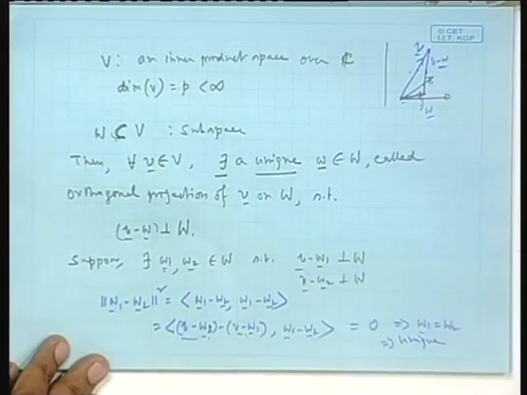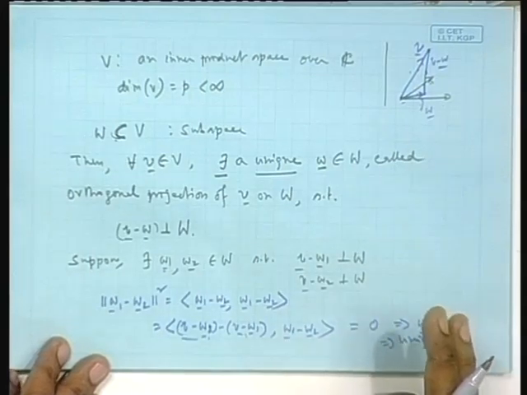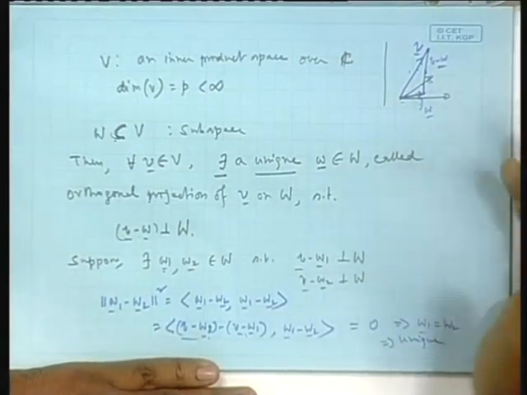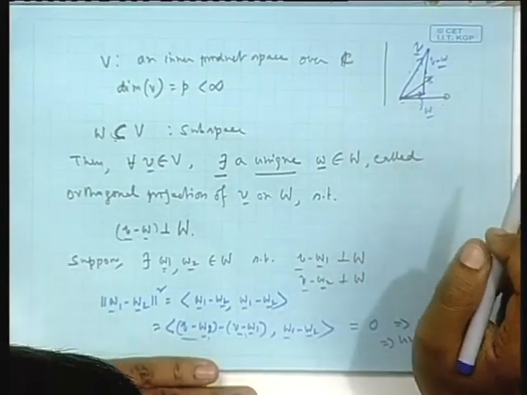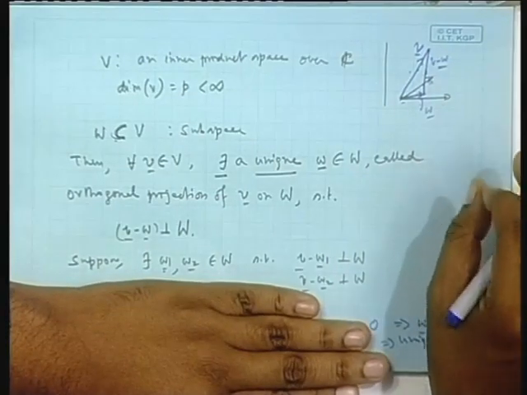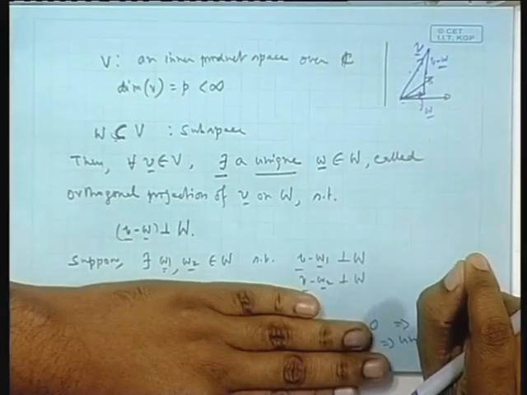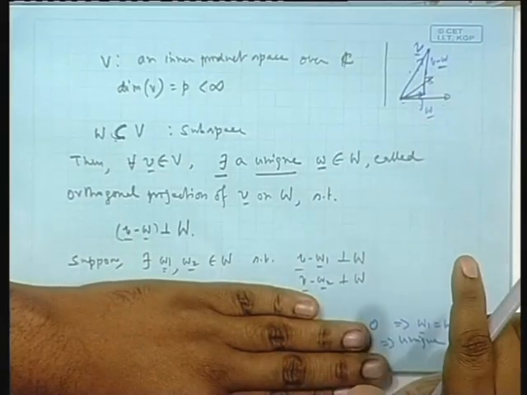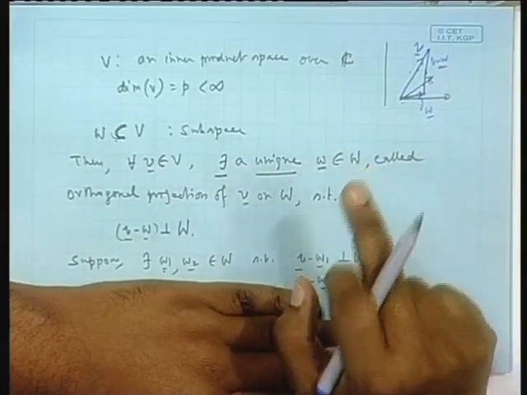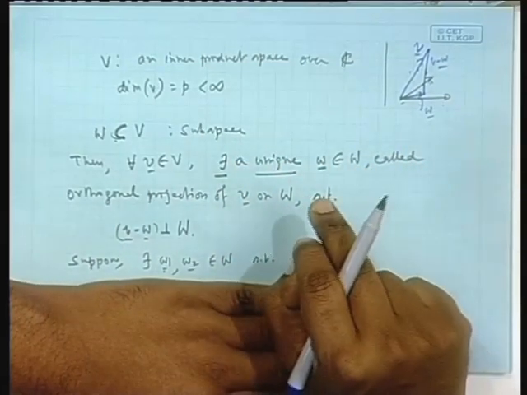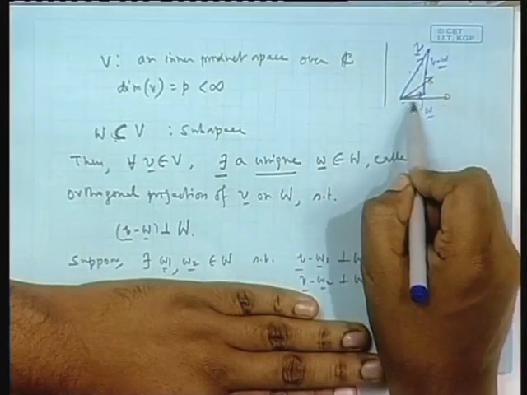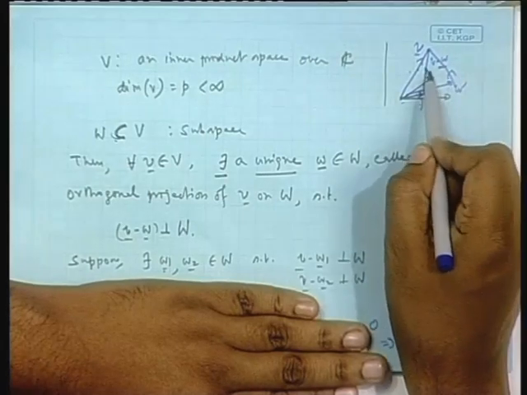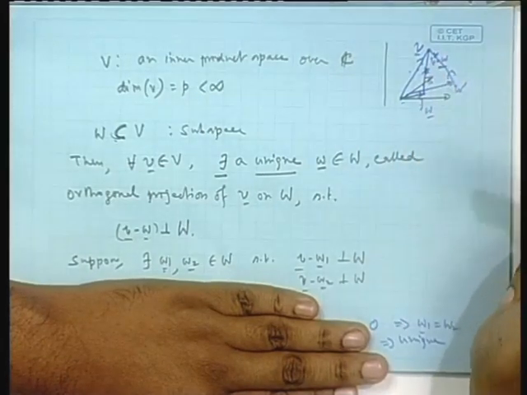Okay. And then comes another thing, which is basically a generalized version of the Pythagoras theorem. I will show, and anybody in fact, knowing Pythagoras, you also can show, that suppose you have proved to me that V can be orthogonally projected and you get only a unique W. But suppose I take up any other vector, say W prime, also from the subspace, and I measure the two error vectors. One is V minus W, when W is the orthogonal projection like this, and I pick up another vector, say this is W prime, I take this error also. So this is one error, this is another error, and these two I compare to see who has the higher norm.